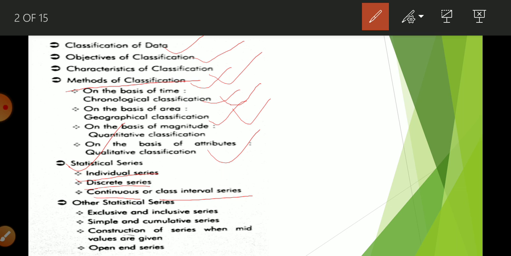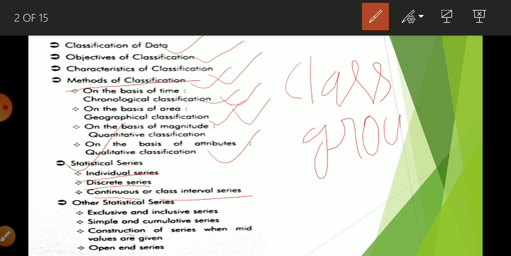First of all, what do you mean by classification? Class means group, so classification is related to grouping of data. When data are divided into classes on the basis of similarities and dissimilarities, this is considered as classification.